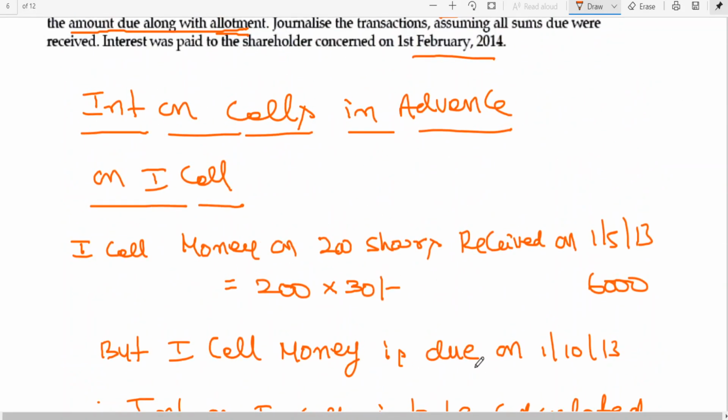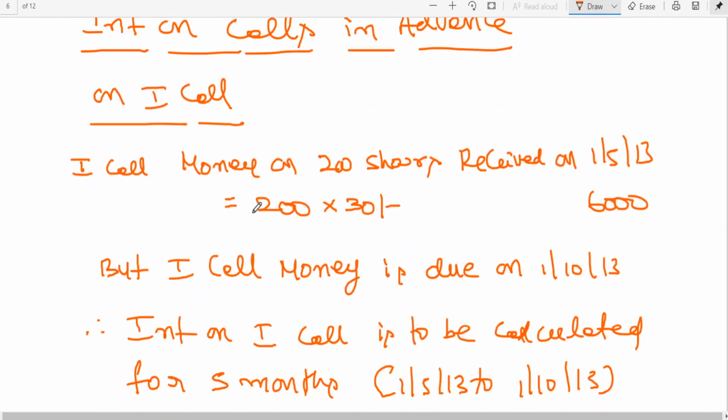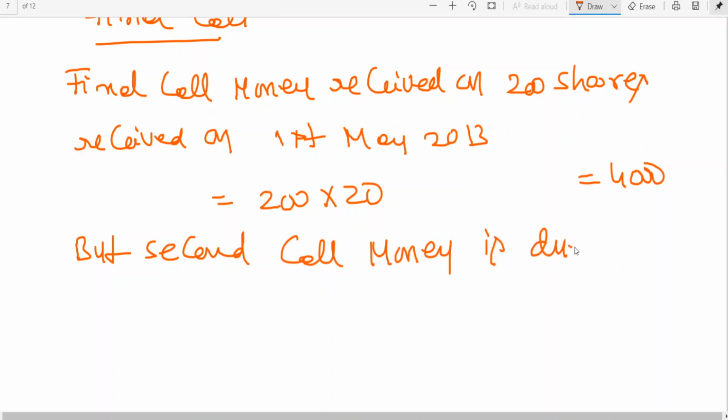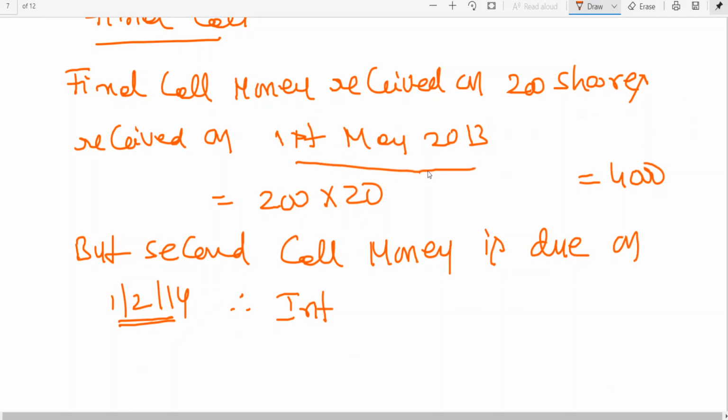But second call money is due on 1st February 2014. Second call money was due on 1st February 2014. That means on 200 shares you are supposed to receive on 1st February. But when this amount has been received on 1st May 2013, how many months before?